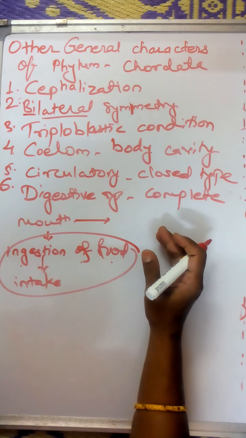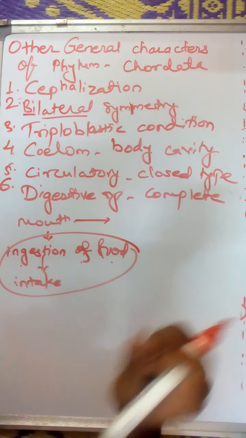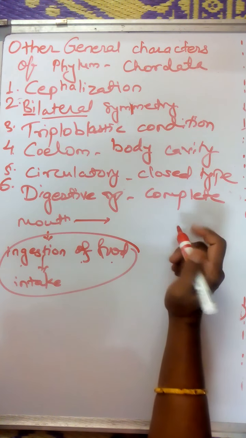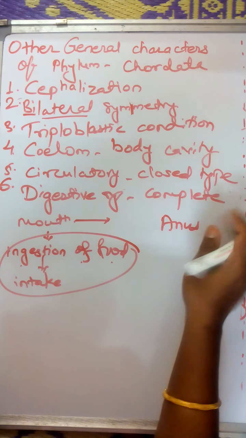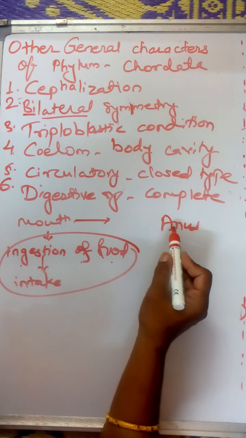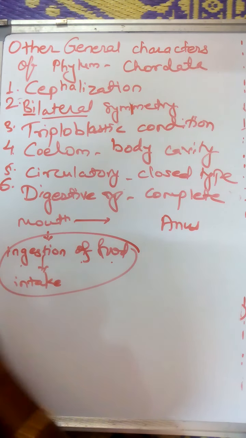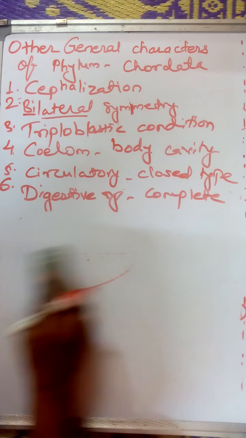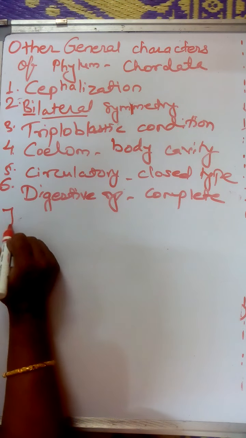The other parts are helpful for absorption of digested food. Then only the waste material is left, and that waste material is thrown outside the body through the anus. Step by step the process of digestion occurs. So we said that a complete digestive system is present in the case of chordata.